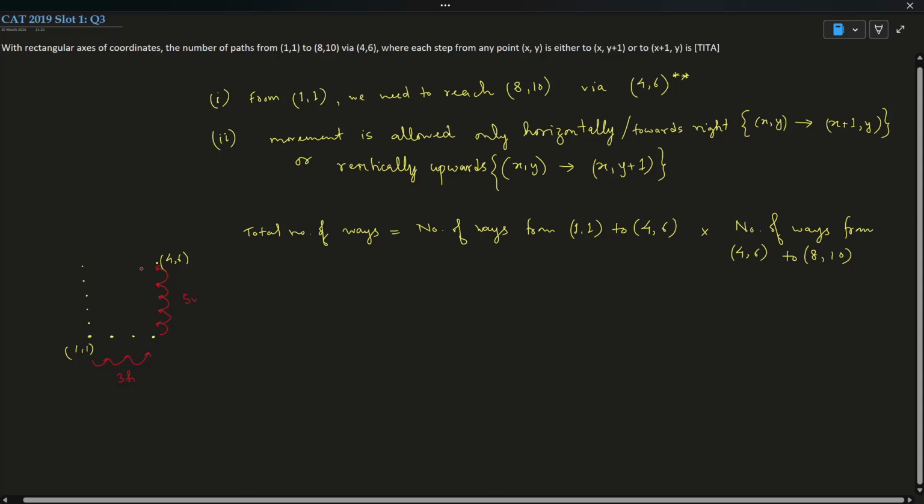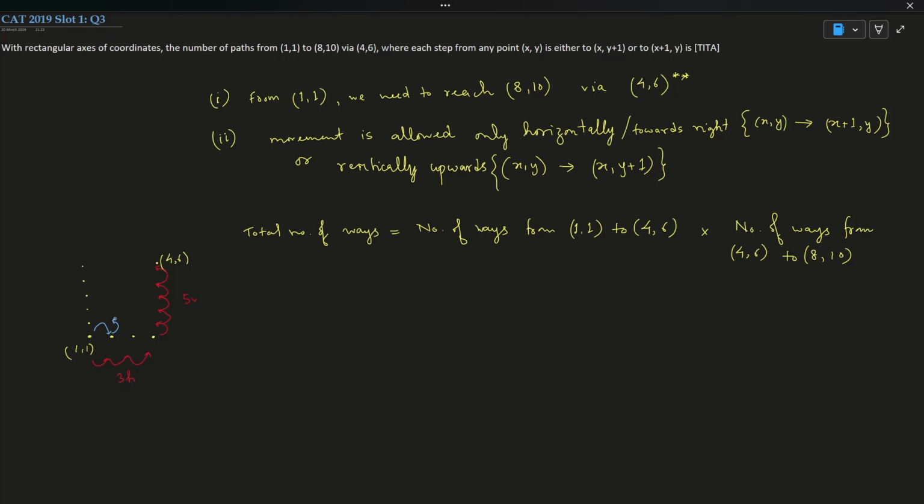Okay, you can travel like this: first you are moving from this point to this, then again like this, then again like this, and then finally this point.